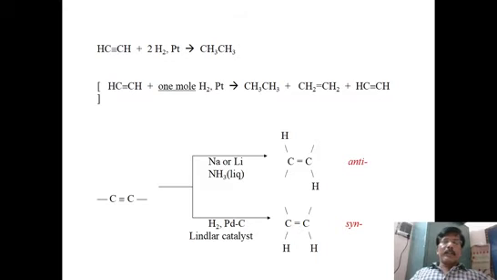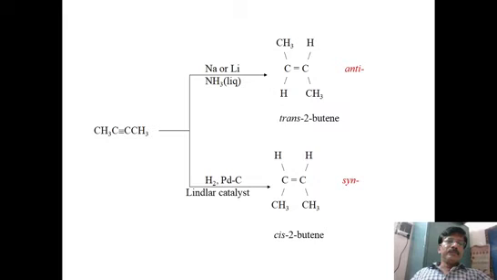So the point we have to understand is alkenes are generated by using special catalysts, special reagents, that is sodium or any metal with liquid ammonia, and another is H2 with palladium carbon and barium sulfate. In the first case, it is the anti type of addition, that is trans type product is formed, and in the latter case, the cis or syn type alkene is formed. So these are the two important things.